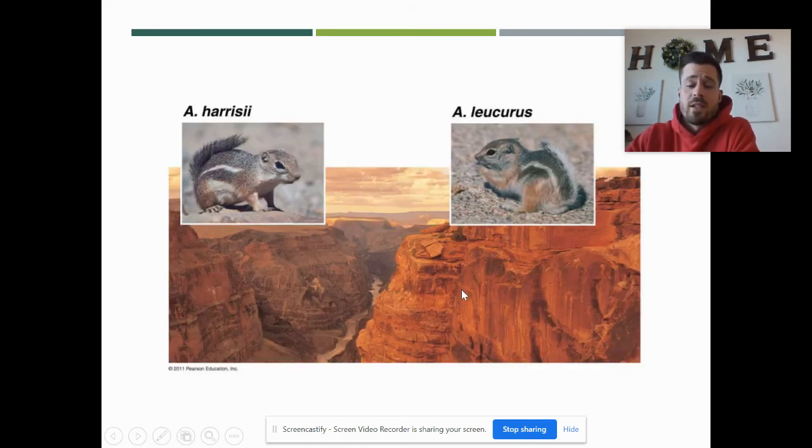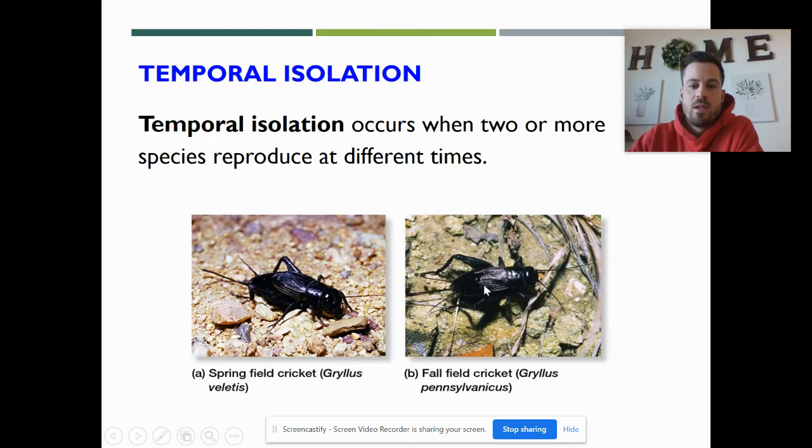Another really clear example are these squirrels that are native to the Grand Canyon. So on one side of the canyon, we have one species of squirrels, and on the other side of the canyon, we have a different species of squirrels. That's geographic, separated by a large structure of earth that separates them.